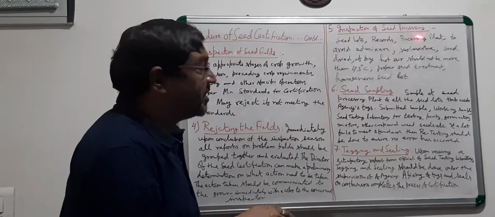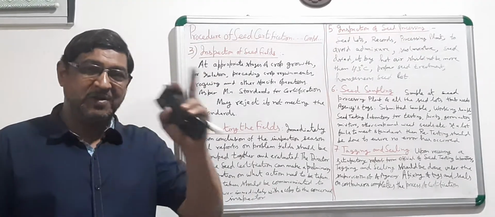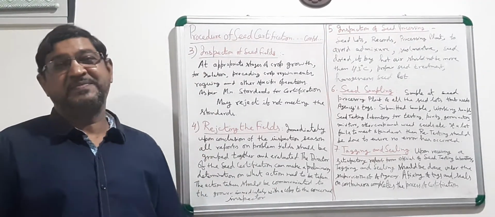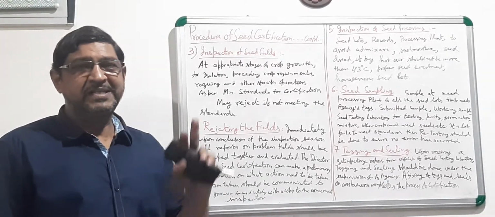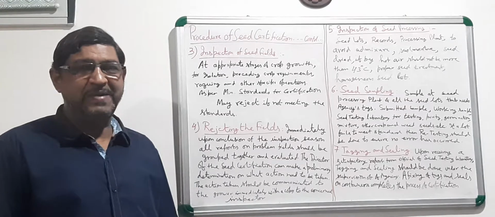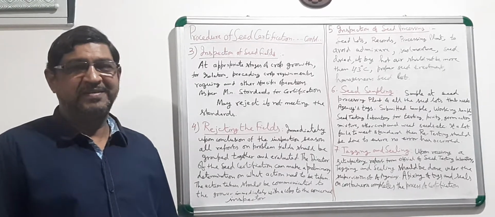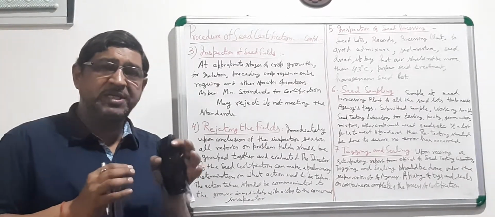Inspection of seed processing. Then again the seed inspector of the State Seed Certification Agency has to visit the processing plant. What he has to see?